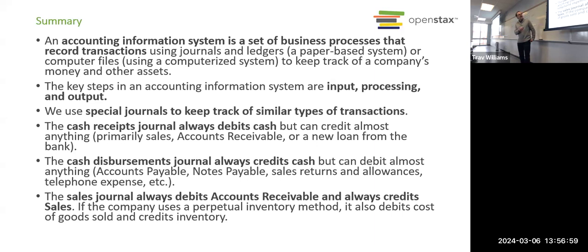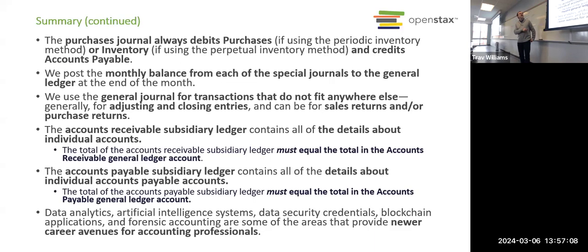We know we use special journals to keep track of certain types of transactions. So cash receipts journal, anytime we receive cash. Disbursements, anytime we disperse cash. Sales journal, anytime we make a sale on credit. Purchases journal, anytime we buy inventory on credit. We transfer the balances from these special journals to the general ledger. Anything that doesn't go in the special journals goes into the general journal.